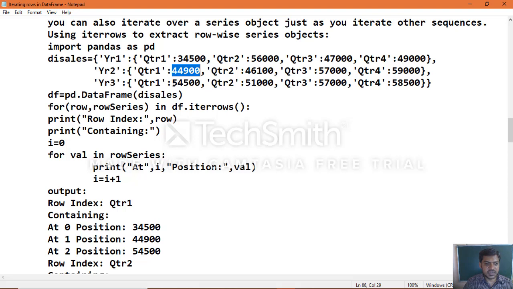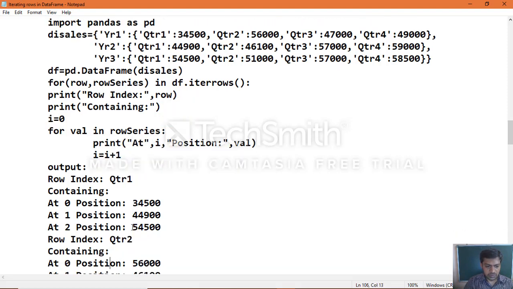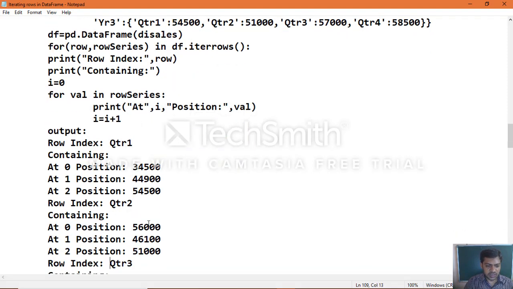So when you print the object and look at it, you will be able to understand clearly the way it takes place. All positions 0, 1, 2 for quarter 1, same way quarter 2 position wise, position 0, then the first position and the second position, the way it takes place, with all the 3 years of sales details.